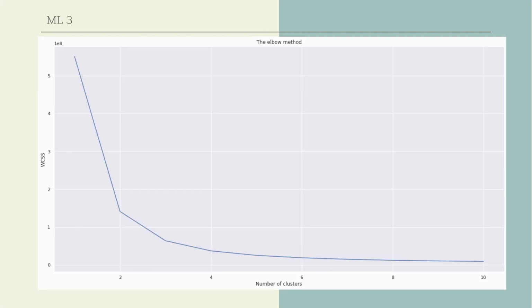The first thing that we did was to run a K-means, and we used the elbow method to show how many clusters are in our data set. In the elbow method, we can see two creases on the graph, one at 2 and then one at 3. So we have a rough indication of the natural clusters within our data set.